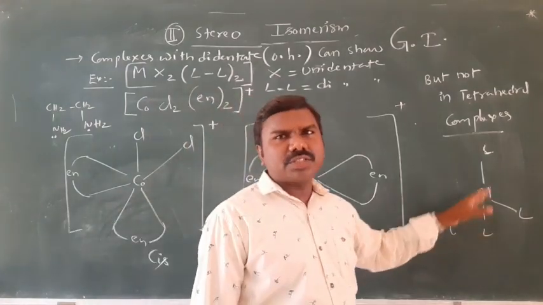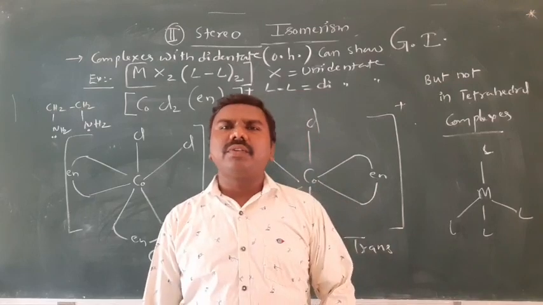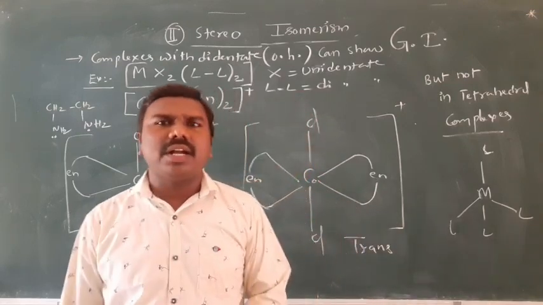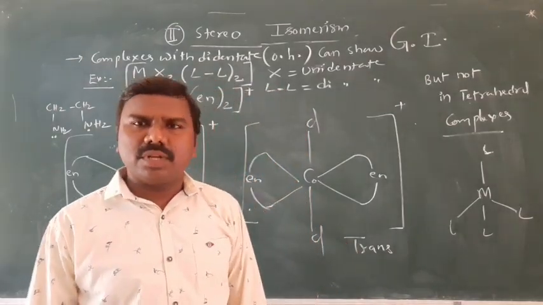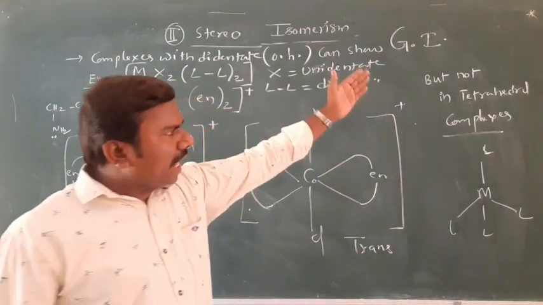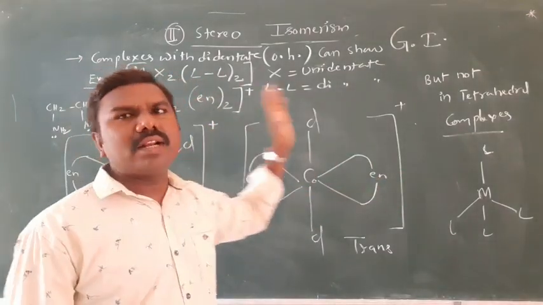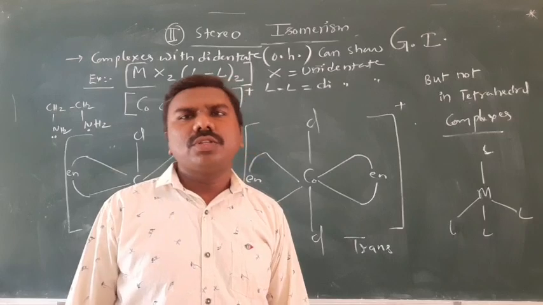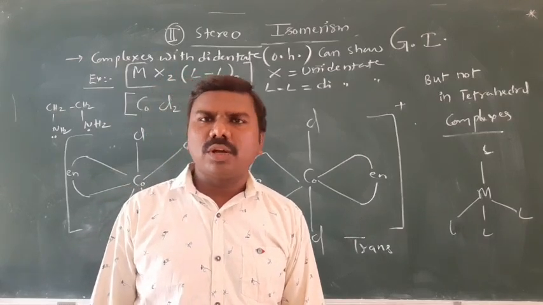In a tetrahedral structure, the ligands are all on the same side, so it is very difficult to find whether it is tetrahedral or octahedral. It is a simple 2-mark question, and it is also given in the textbook. Tetrahedral complexes will not show geometrical isomerism; only octahedral and square planar complexes can show geometrical isomerism. With this, geometrical isomerism is completed.